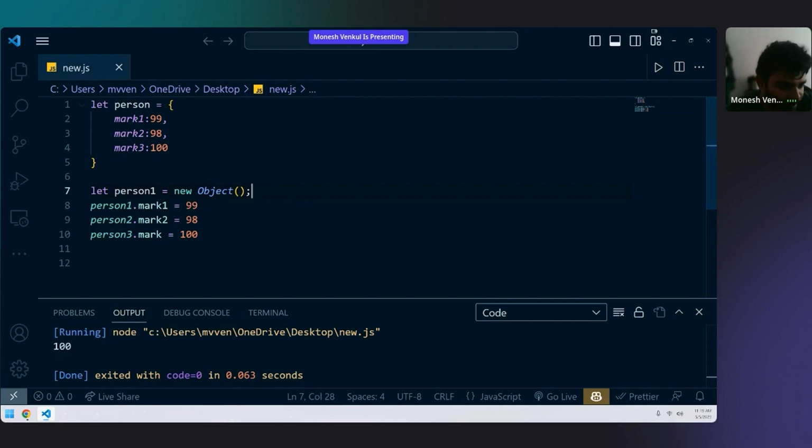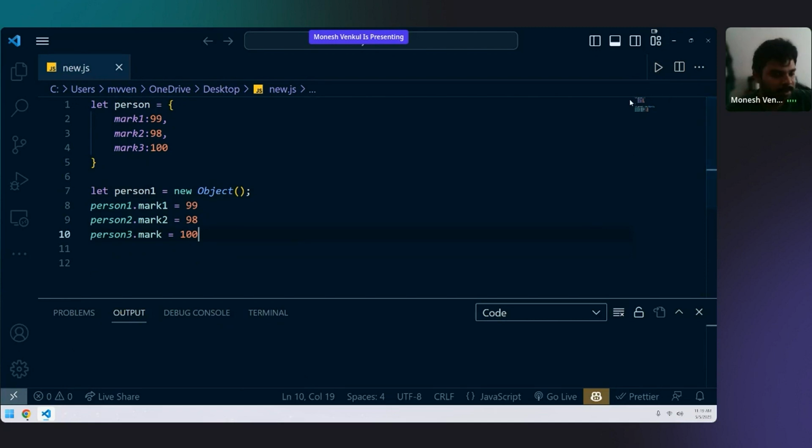No output found, sir. Why, Deepika? You can run the code, you'll get the output. Try it once again.